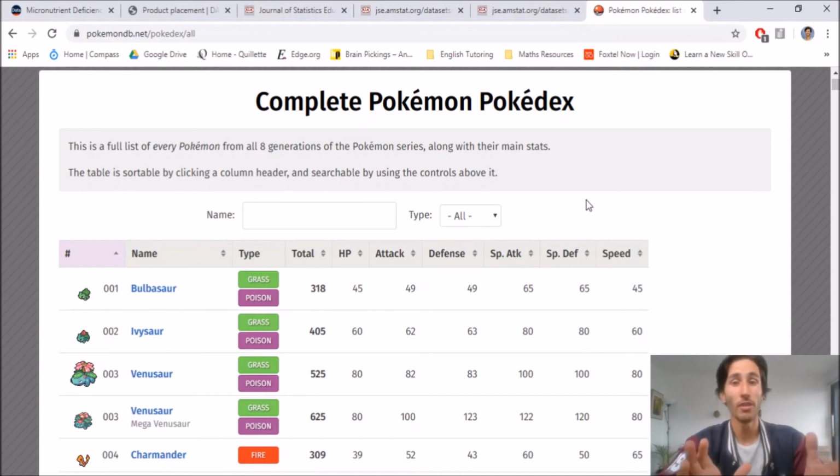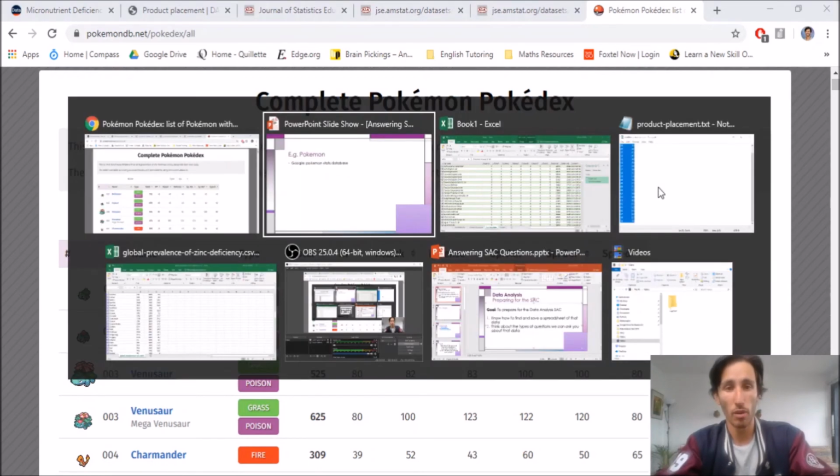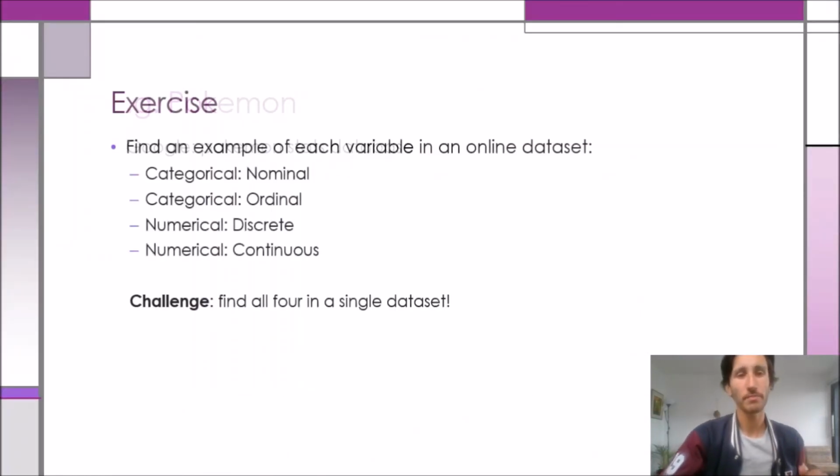I would love it if you guys did an analysis on this. It doesn't have to be real world data. It can be any data that you're interested in. You will need to provide a URL for where you get the data from though. So just keep that in mind.